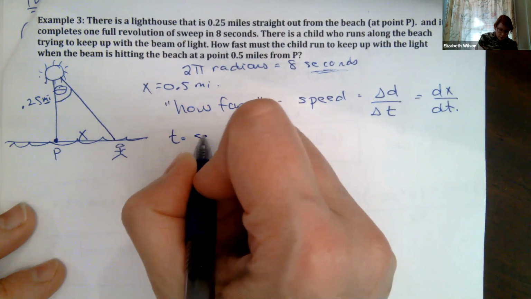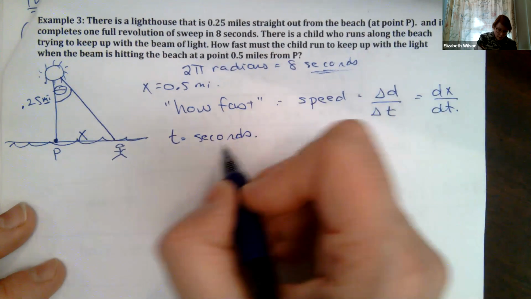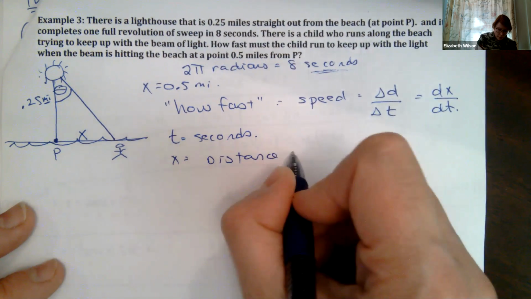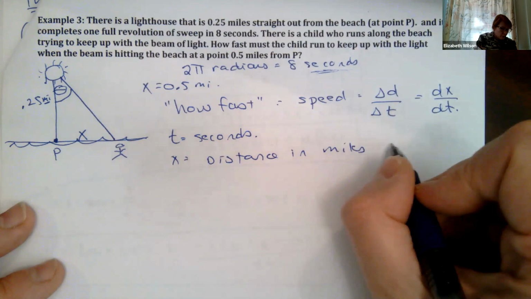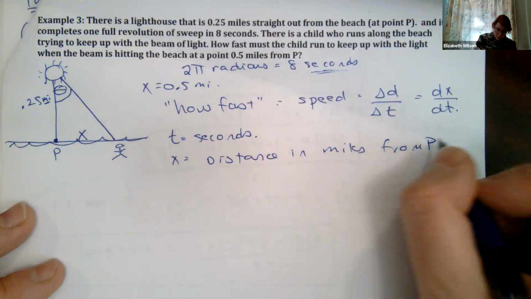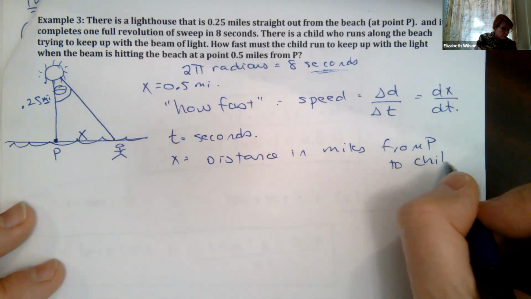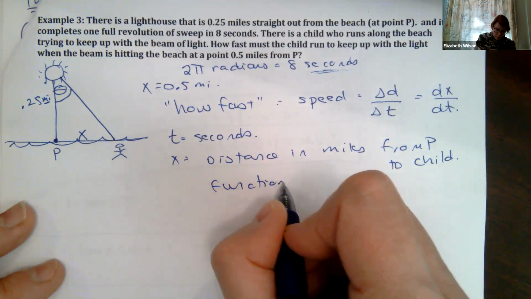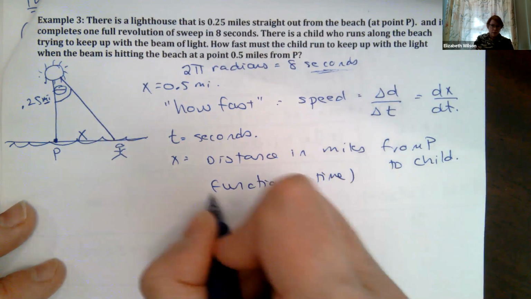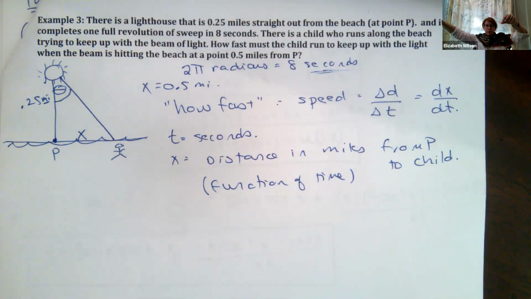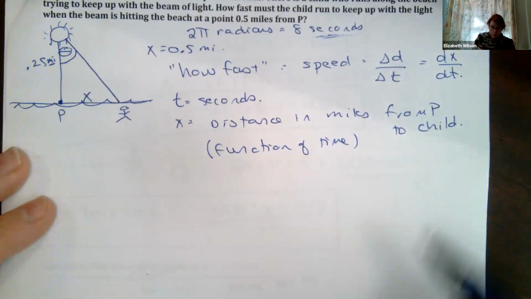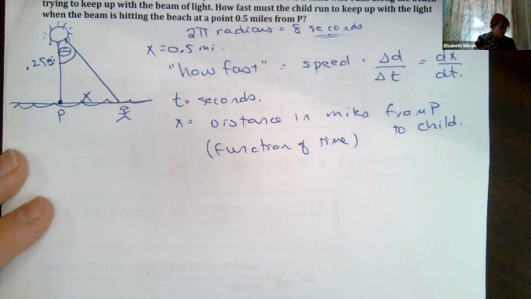t is in seconds, right? And then start making notes. x is the distance in miles from P to the child. Okay, and this is a function of time. It's a function of time because the lighthouse beam is moving, right? And the child is moving with the beam. So that's why our x is a function of time. Okay, that helps us remember because we're talking about how fast, what's our speed.